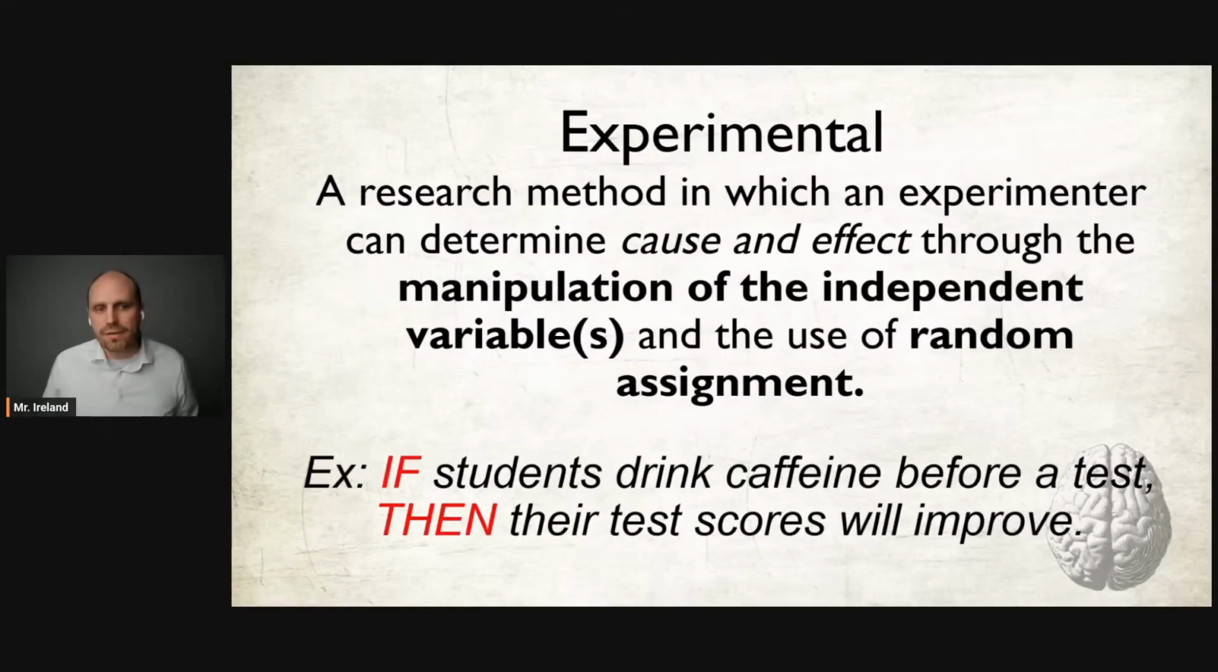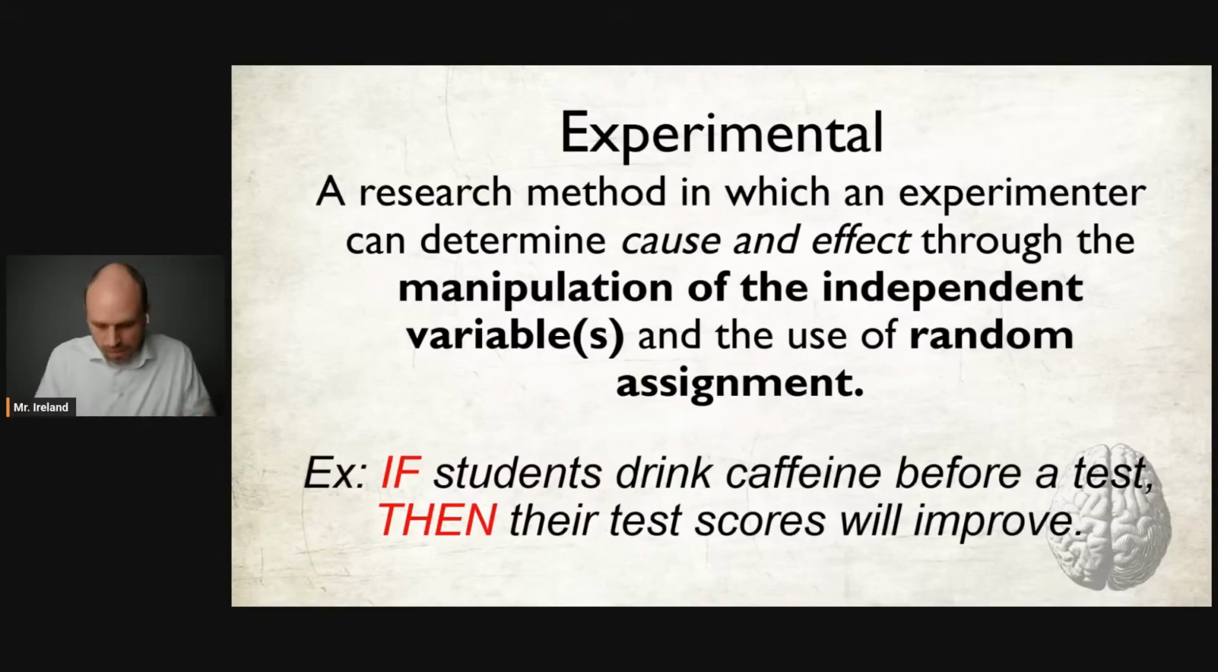Let's look at an example here. If students drink caffeine before a test, then their test score will improve. The independent variable is the variable that the researcher is going to manipulate. And in this case, you might give a 12-ounce can of Coke to the experimental group, and that 12-ounce can of Coke is going to have maybe 30 milligrams of caffeine in it. And then the control group is going to receive a placebo of decaffeinated Coke. And then they're going to take their test.